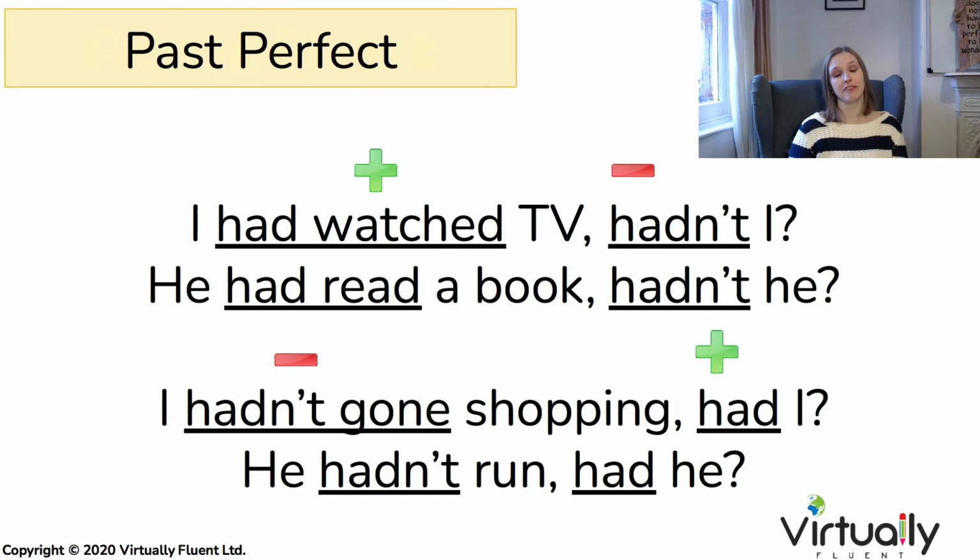In the past perfect, our auxiliary verb is had. I had watched TV, hadn't I? He had read a book, hadn't he? I hadn't gone shopping, had I? He hadn't run, had he?